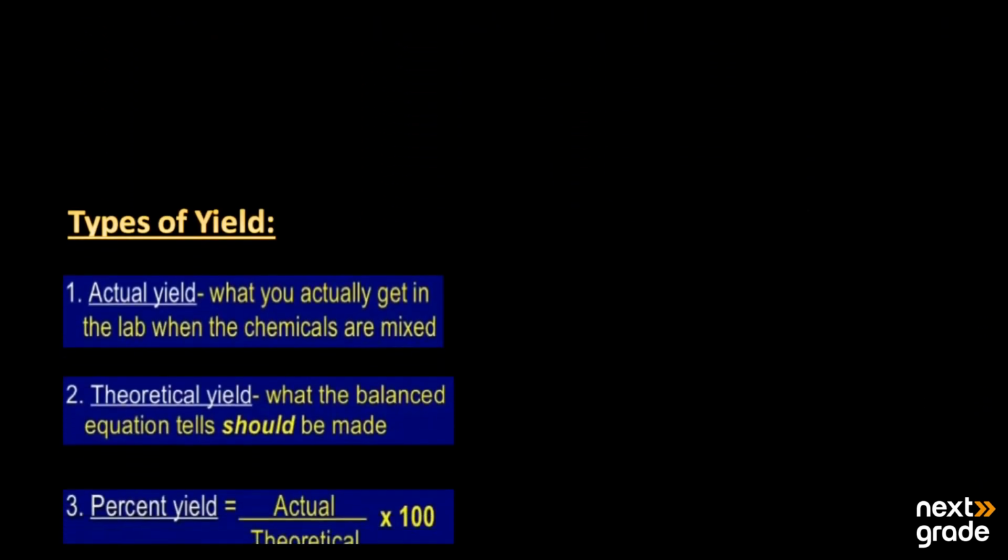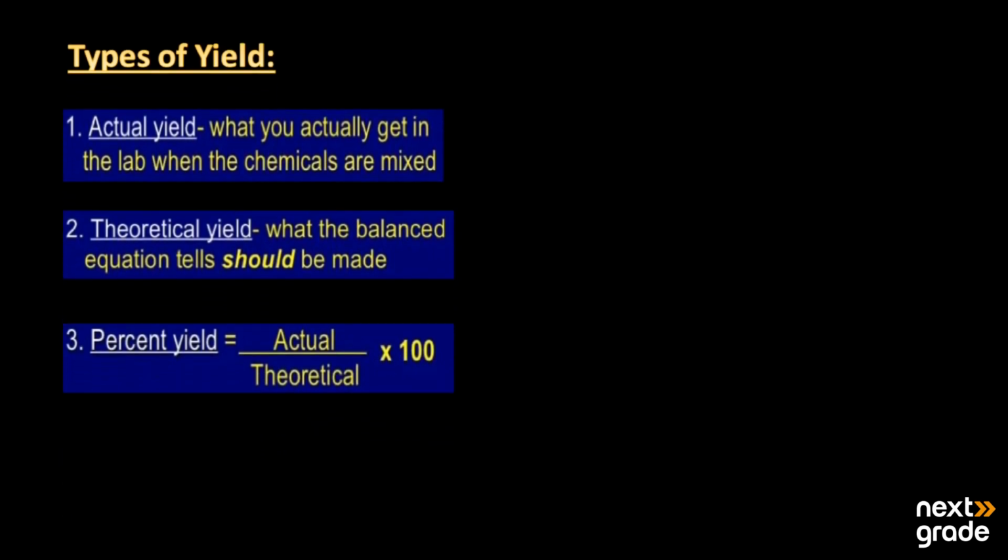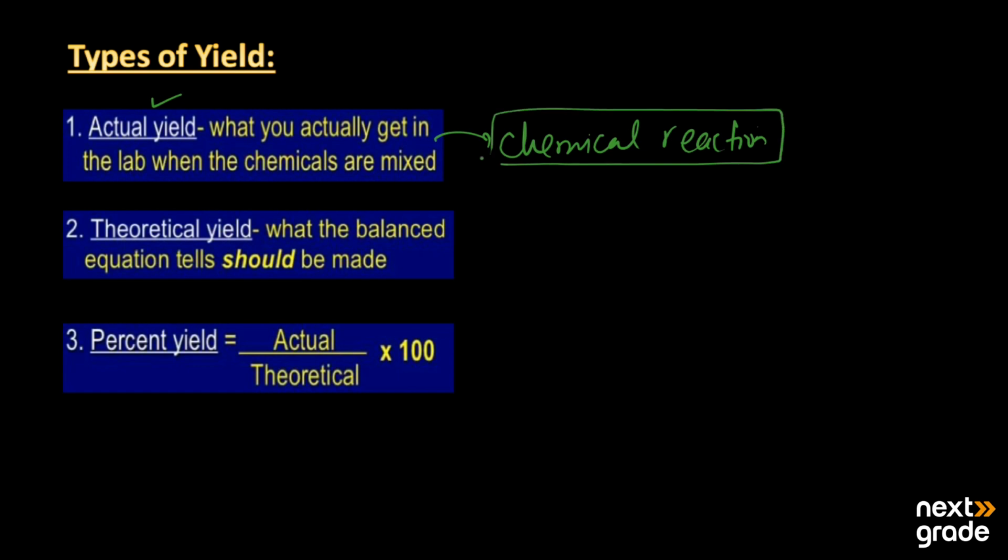So here we have the types of yield. Basically, there are three types of yield. The first one is the actual yield. Actual yield is what you actually get in the lab when the chemicals are mixed. It is the amount of products that is obtained in a chemical reaction. So actual yield is basically the real yield that is produced in a chemical reaction, that's why it is named the actual yield or the real yield.